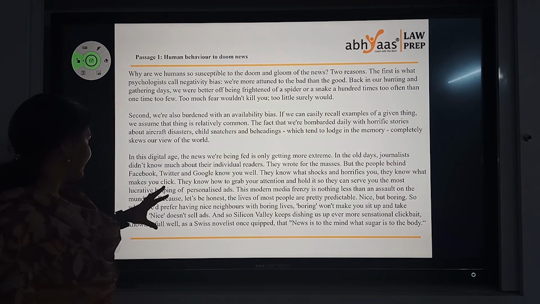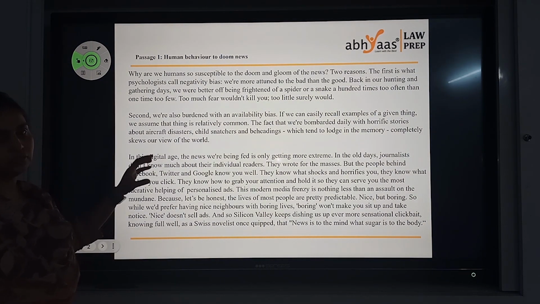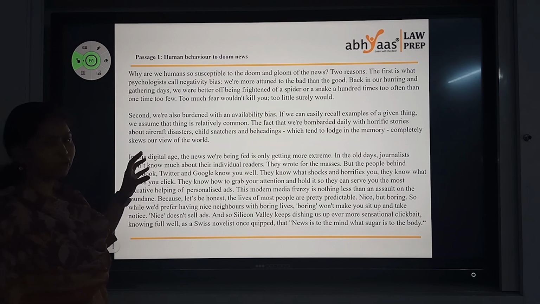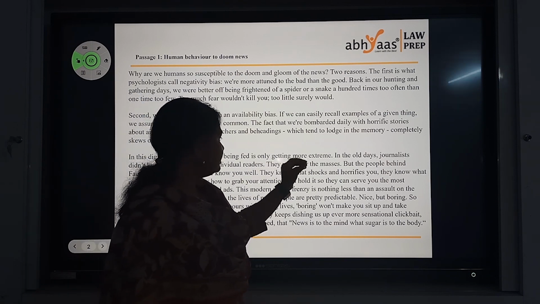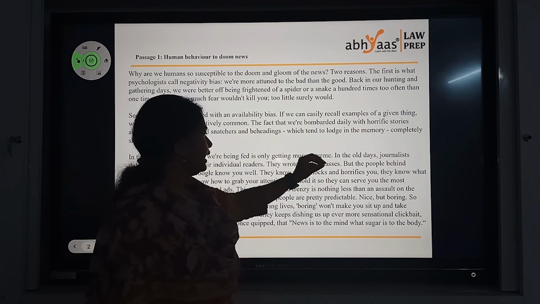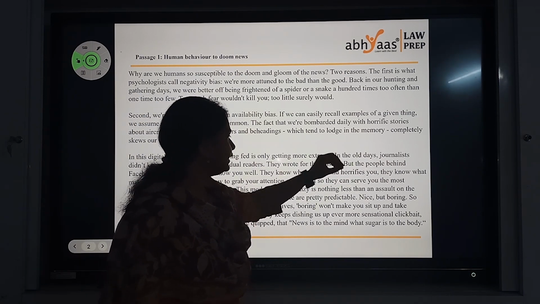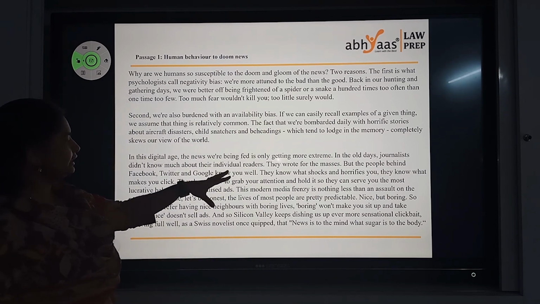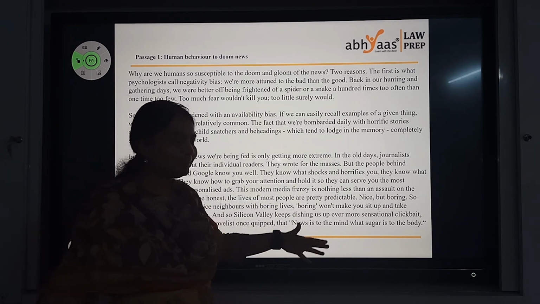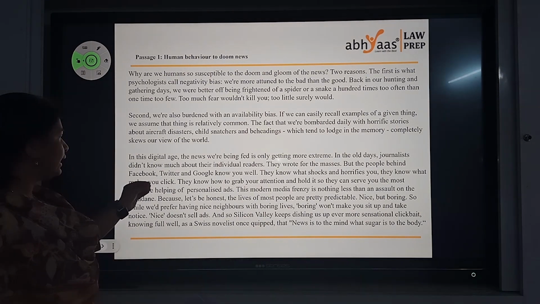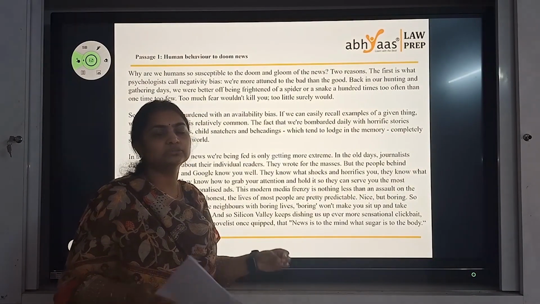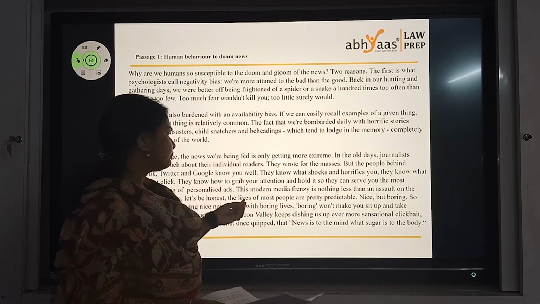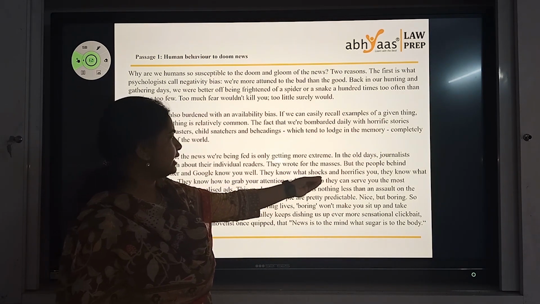Now coming to the third paragraph. This digital age. So now the content is going into the digital age. The news we are being fed is getting more extreme. And in comparison to the olden days, journalists didn't know much about their individual readers. They wrote for people in general. But the people behind Facebook, Twitter and Google know you well. They have nice algorithms to track your interest. So they know what shocks and horrifies you.